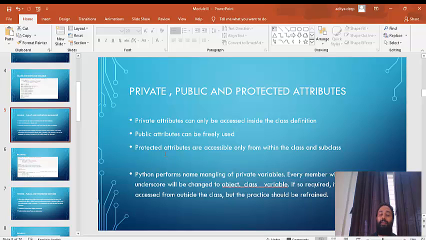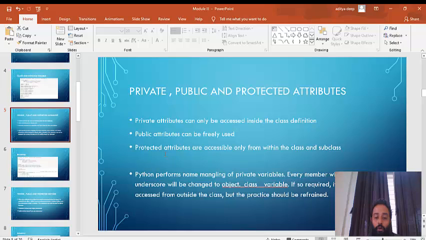Protected attributes have some limitations as well as some restrictions. It can be accessed from within the class and within its subclasses. So the hierarchy is based on restrictions. The restriction imposed on private is the most, then a little less on protected, and then comes public.